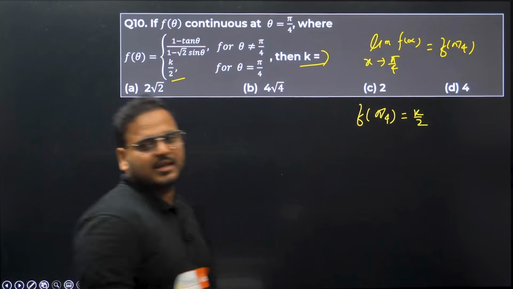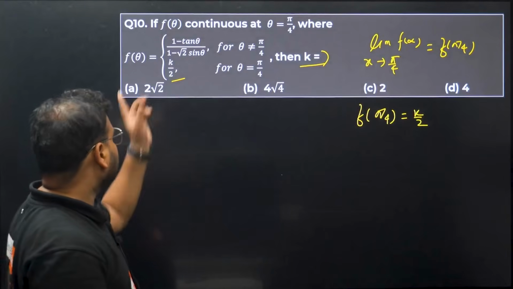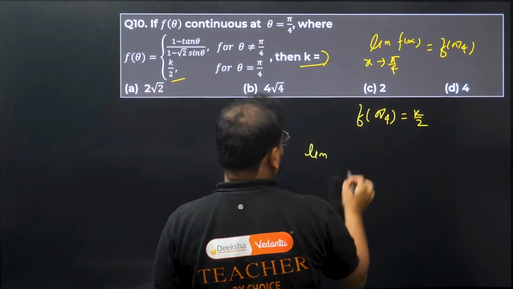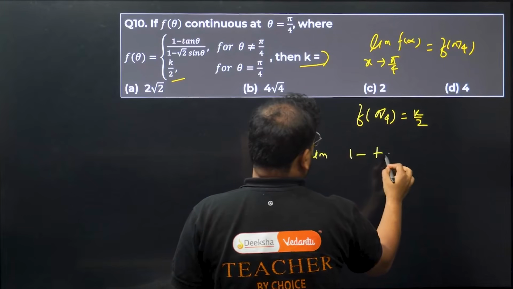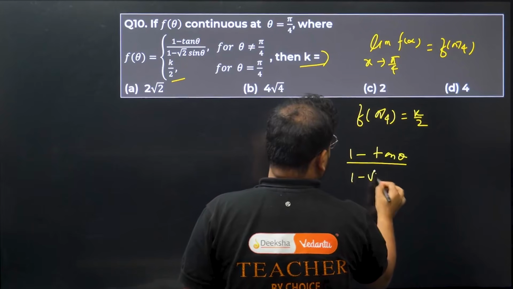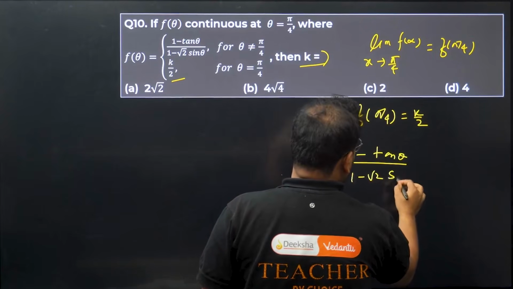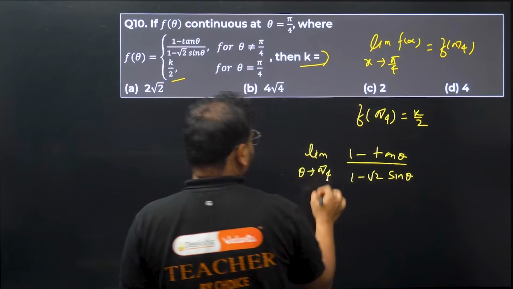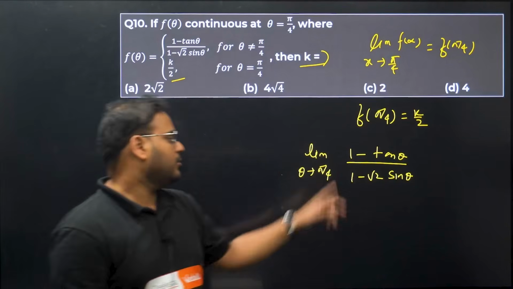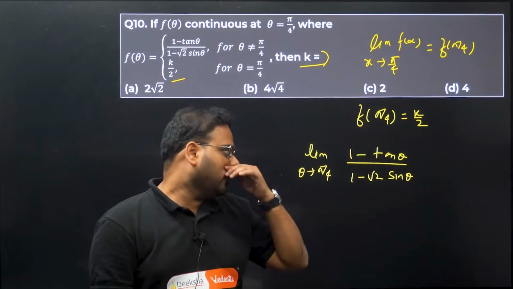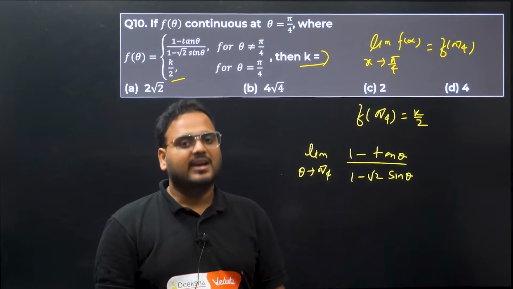f of pi by 4 is k by 2. Let's find the limit now. So we get the limit of (1 minus tan theta) divided by (1 minus root 2 sin theta) when theta tends to pi by 4. If you substitute right now, you'll have 1 minus 1 in the numerator and 1 minus 1 in the denominator, which is 0 by 0. This is called an indeterminate form.